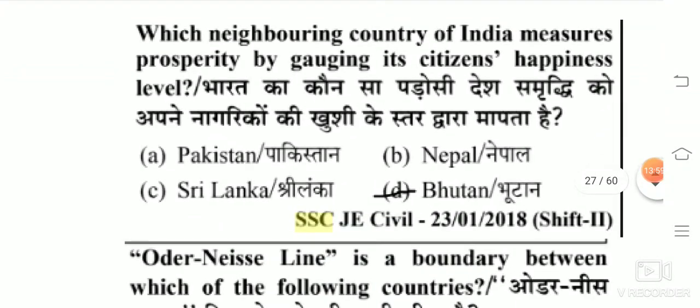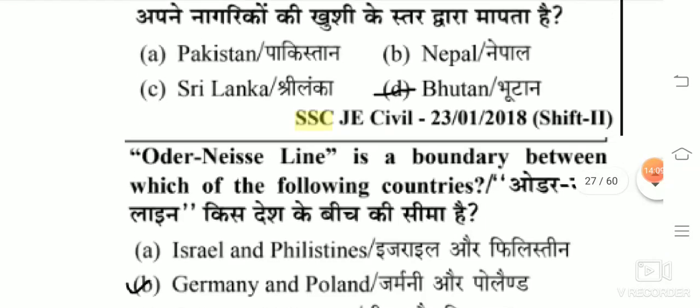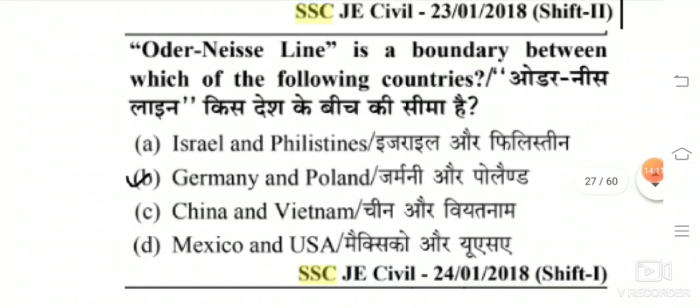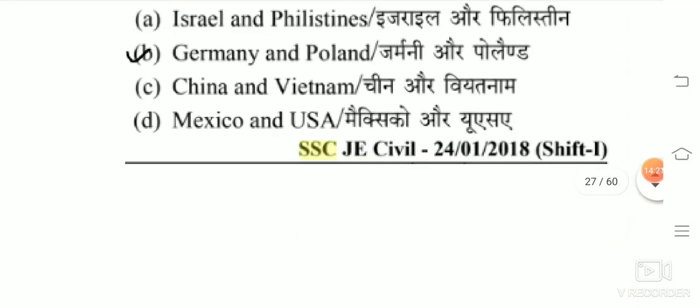Which neighboring country of India measures prosperity by gauging its citizens' happiness level? The answer is Bhutan. The Oder-Neisse line is a boundary between which of the following countries? The Oder-Neisse line is the boundary between Germany and Poland.